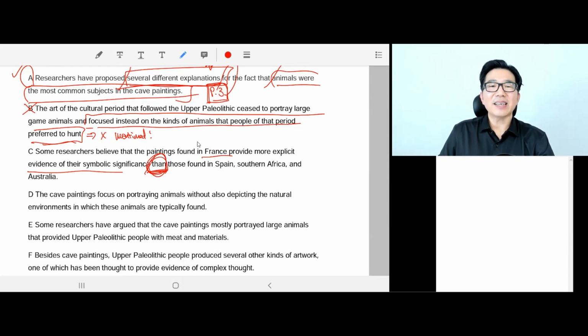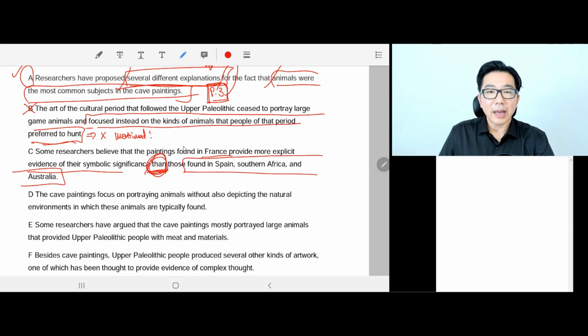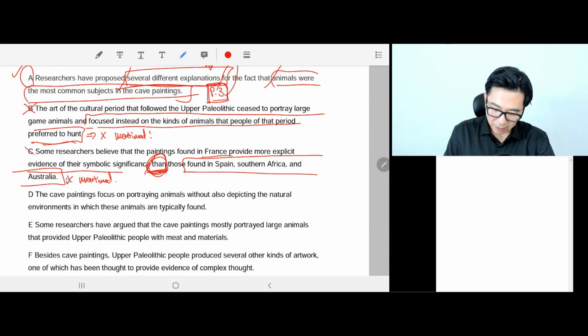I don't remember it clearly comparing that this evidence in France was more explicit than Spain, Southern Africa, and Australia exactly. It's just not mentioned. So this is from paragraph 4.